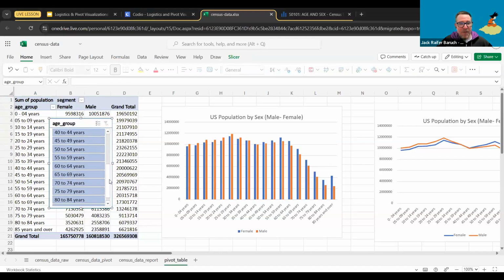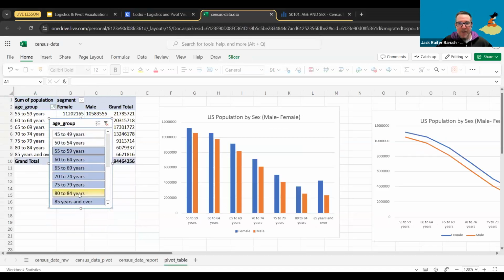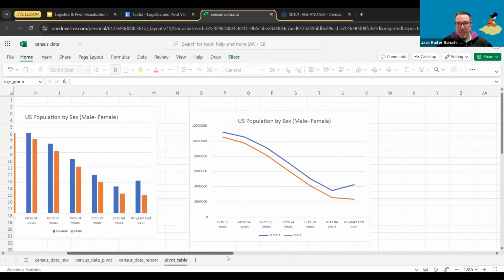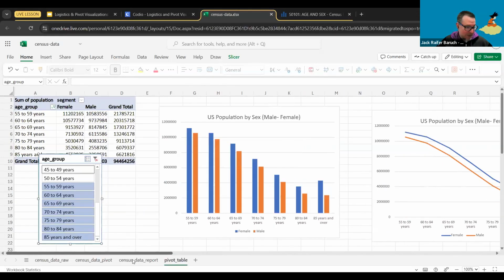But it turns out, remember the question was 55 and over. If I wanted to zoom in the slicer, this is what I'm going to do. I'm going to click on 55 to 59 and just drag it all the way down. And ta-da, my table now got zoomed in. My US population got zoomed in. And of course, my line chart got zoomed in. And this is all with a slicer. Exactly. You pick whatever you want.